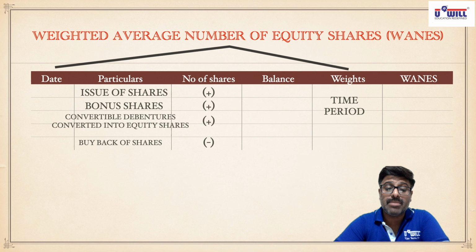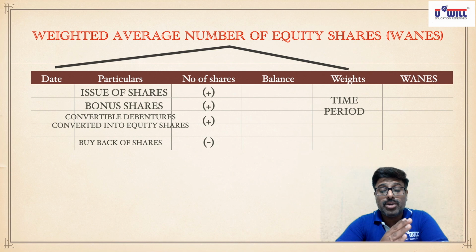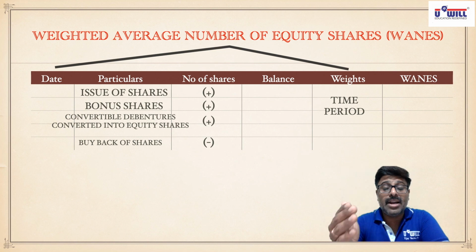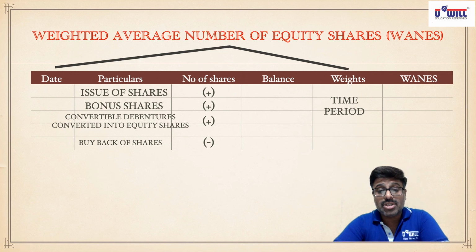How would we find the weighted average number of equity shares? By making these columns. Particularly in the number of shares, how will we find the balance? Issue of shares, bonus shares, and convertible debentures or preference shares converted into equity shares will get added. Buyback of shares would get subtracted. Weights will be assigned to the time period the shares are there in the company. From the date of issue up till the end of the year, whatever is the time period we are using the shares' money in the company, that time period will be given as weights. Now we understand a few concepts related to these weights. So pause the video and note it down, then we take up the next part. If not done, you can keep the video paused. Once done, you play the video.